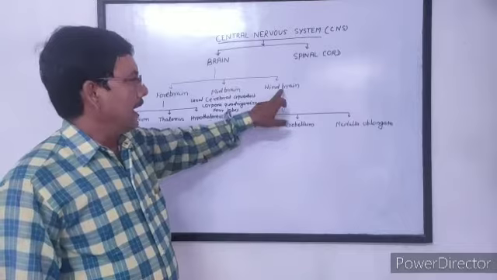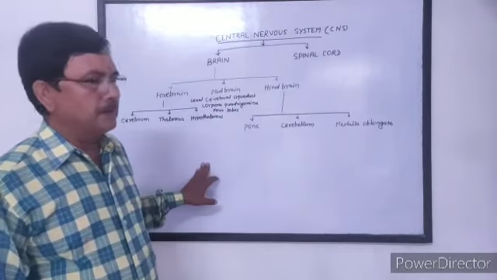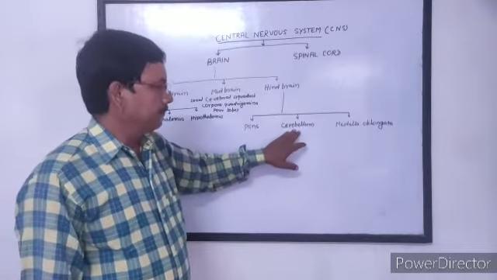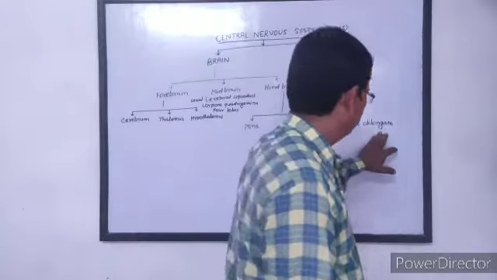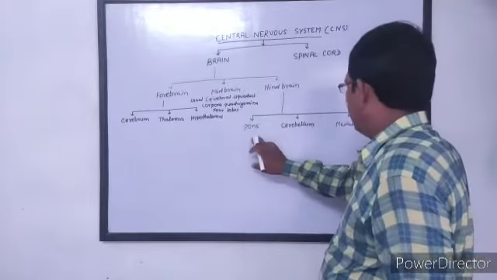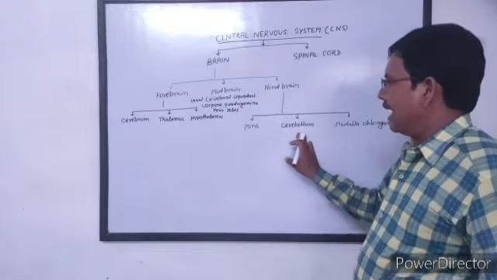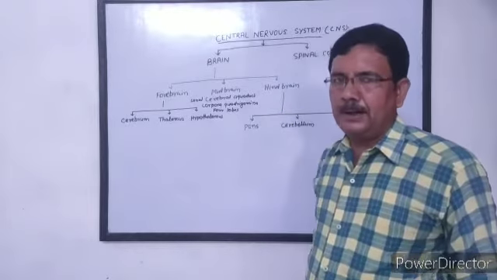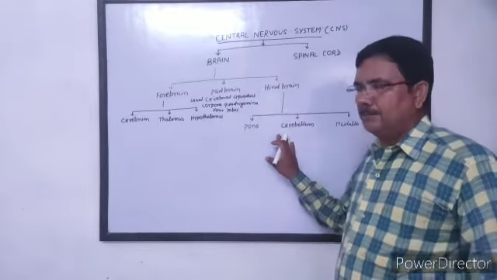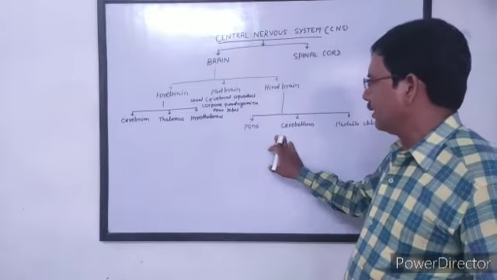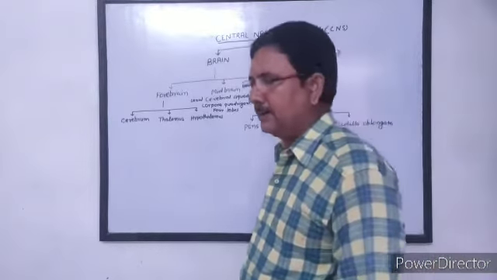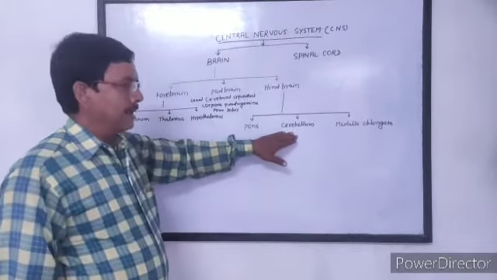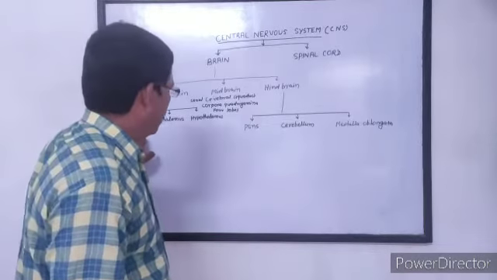Next is hindbrain. Hindbrain consists of three parts, which are pons, cerebellum and medulla oblongata. Pons and cerebellum act like assistants of cerebrum, that is cerebral hemisphere, and help in muscular complex movement of our internal or visceral organs.